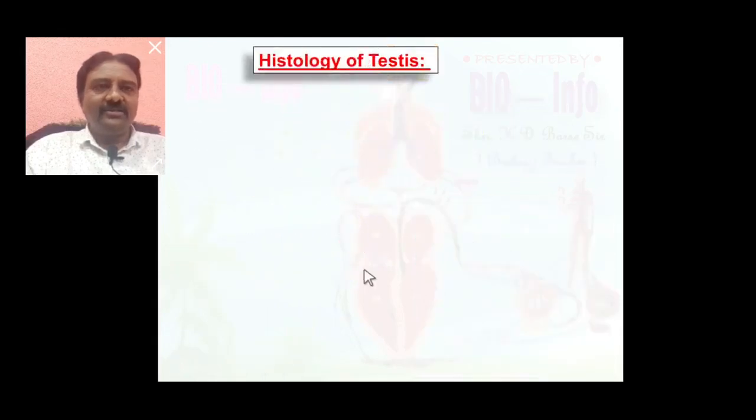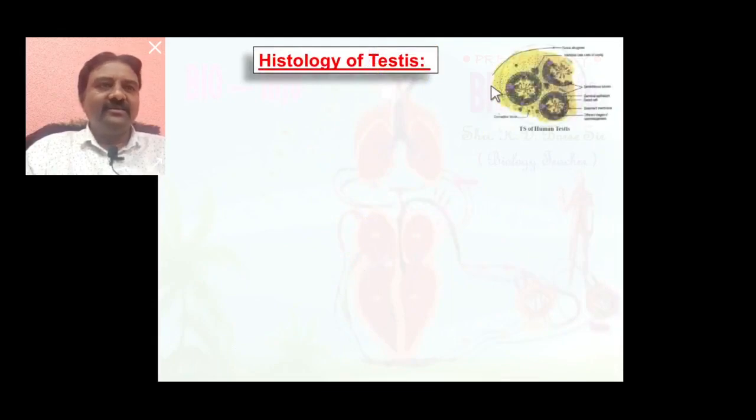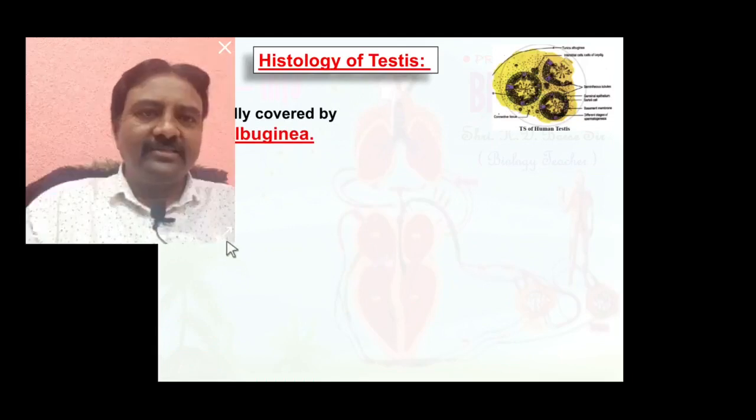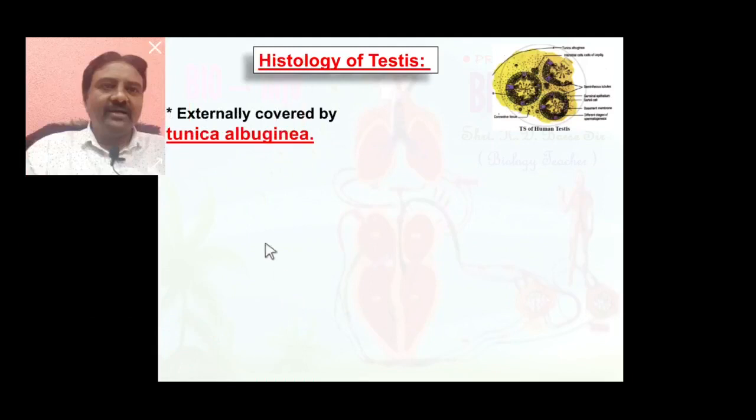Now, the histological structure of the testis. This is the transverse section of the testis. Seen here are different seminiferous tubules and the outer covering known as tunica albuginea. Externally the testis is covered by a layer known as tunica albuginea.